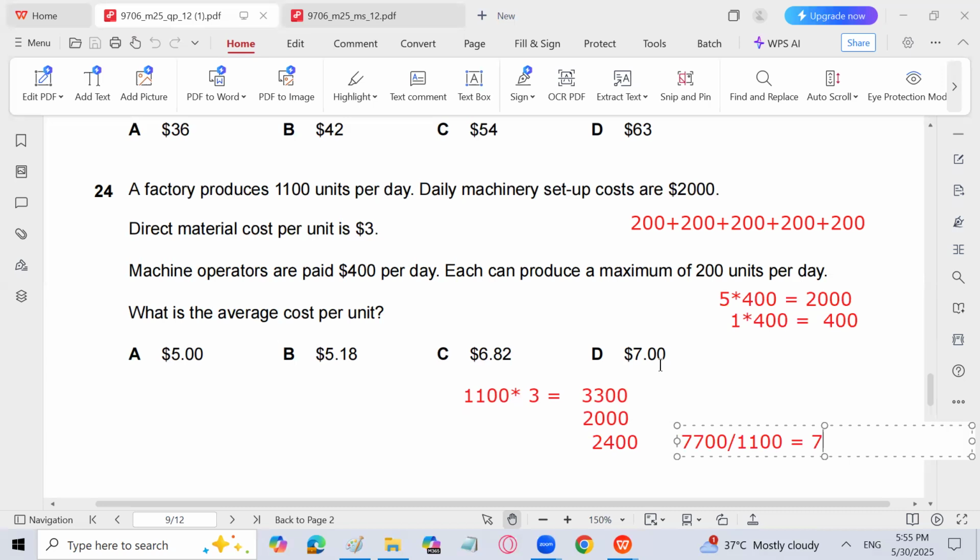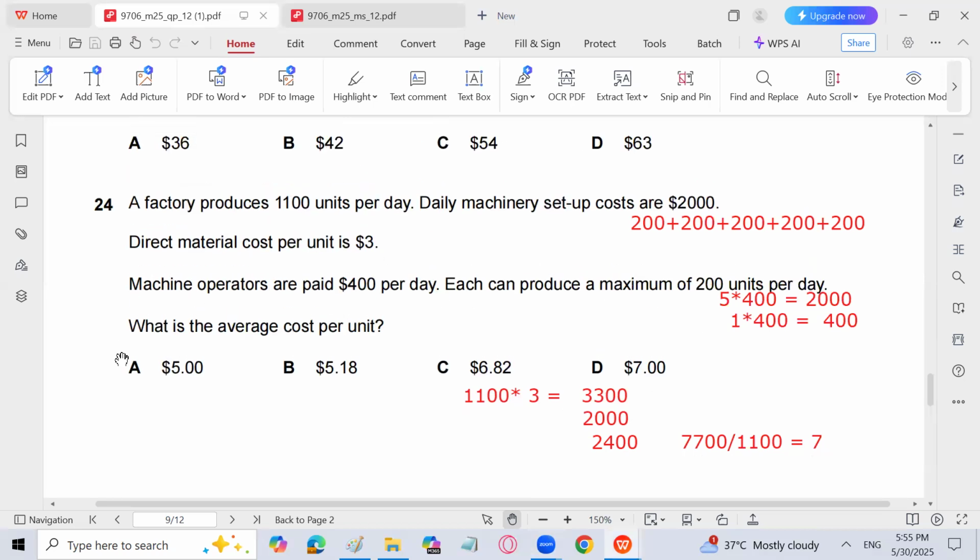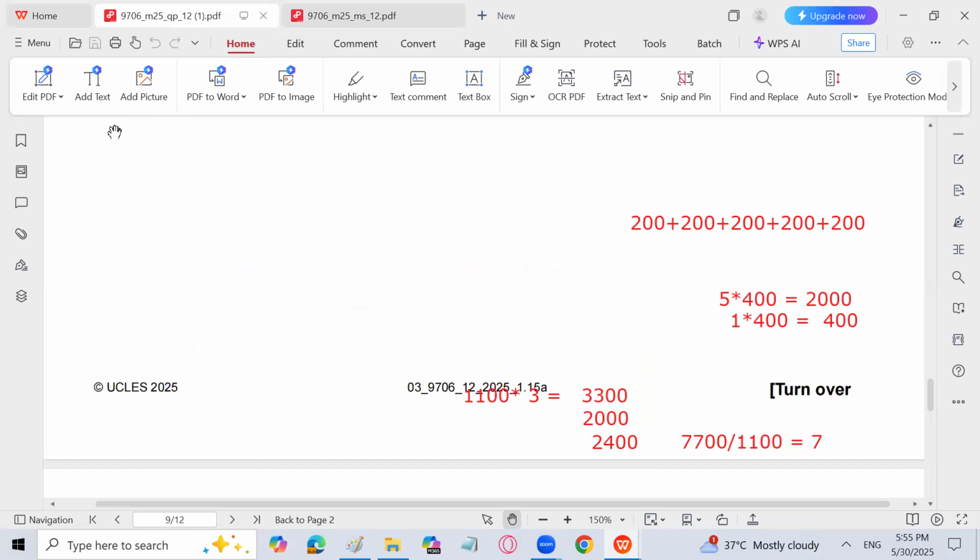Direct material is 3300. Direct labor is 2400, which is paid to machine operators. And 2000 is the machine setup cost, which is a fixed cost. Divided by 1100 units, 7 per unit. What is the average cost per unit? If you find this MCQ difficult, please solve every MCQs of every paper from 2018 onwards. One MCQ of every paper, you will find it at number 22, regarding the labor.